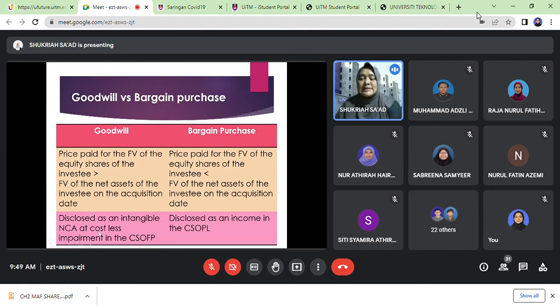So bila ada C ni, ini adalah account financial position yang preparer, which is acquirer prepare. Kalau tak ada C, maksudnya statement ni kepunyaan B, acquiree. Okay, kita tak minat dengan acquiree. Kita nak tengok di consolidation statement.